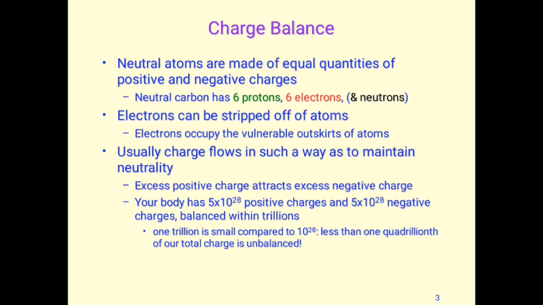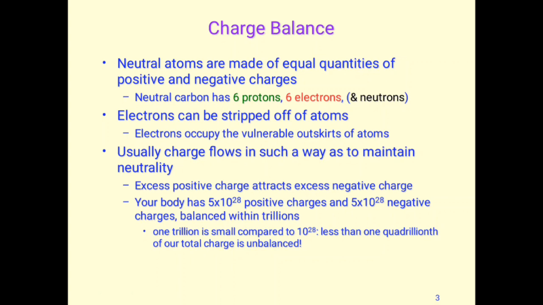And electrons can be stripped from atoms. There are many methods by which we can knock an electron out of an atom. Electrons occupy the vulnerable outskirts of atoms, in the outer shell. Usually charge flows in such a way as to maintain neutrality. Neutrality means the total is zero. Excess positive charges attract excess negative charges, and our body has about 5 times 10 to the power 28 positive charges and 5 times 10 to the power 28 negative charges, which are balanced.